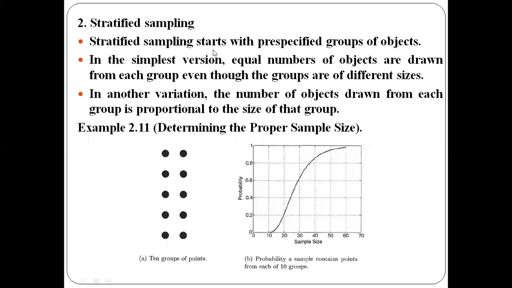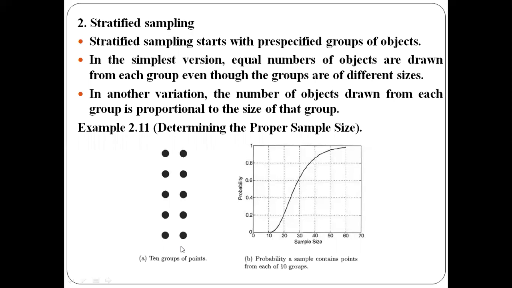So in stratified sampling, we have groups of objects, and from those groups we choose the objects to form the sample. For example, I have 10 groups of objects. In the simplest technique, regardless of the size, I can choose an equal number of objects from each of the groups. For example, I can choose two objects from each of these 10 groups to form the sample. This is one of the techniques.